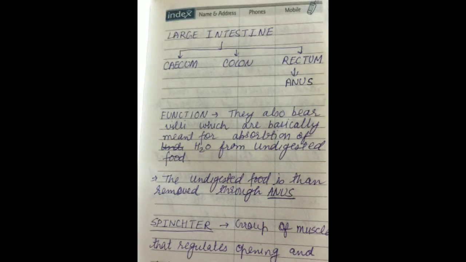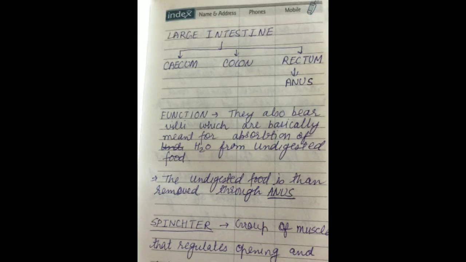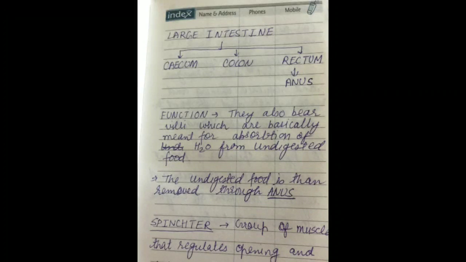So they also have villi. Now here many times the question comes, what is the role of villi in small intestine and what is the role of villi in large intestine? So you can clearly indicate that in small intestine the villi are present for absorption of digested food, whereas in large intestine the villi are basically meant for absorption of water from the undigested food. Now the undigested food is finally removed from the body through anus. The anus bears a sphincter, that is known as anal sphincter.